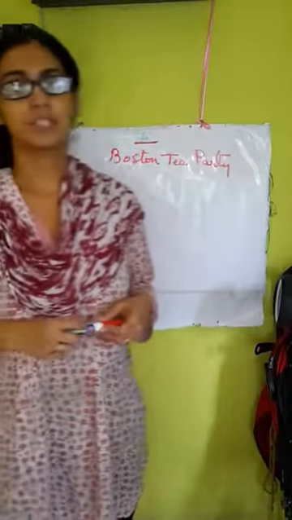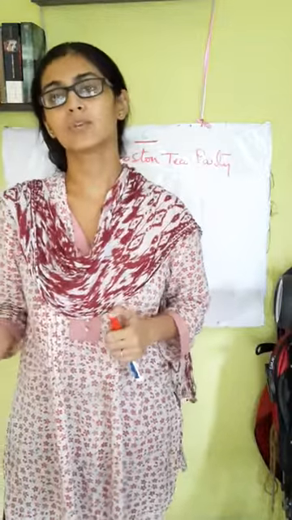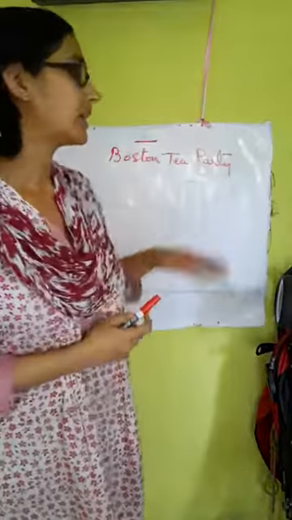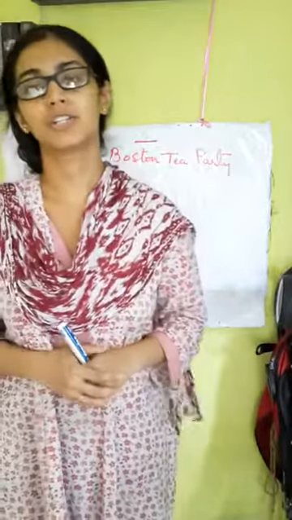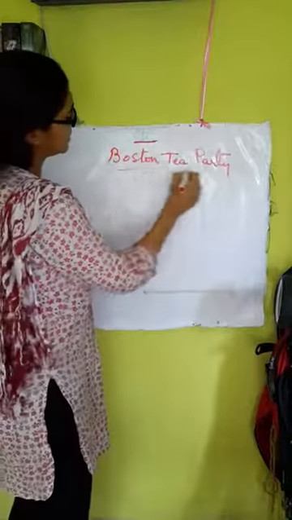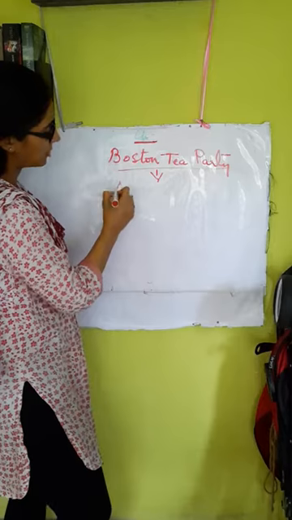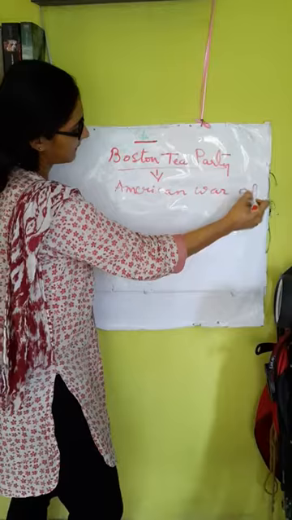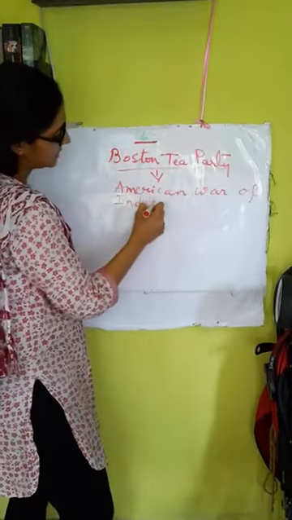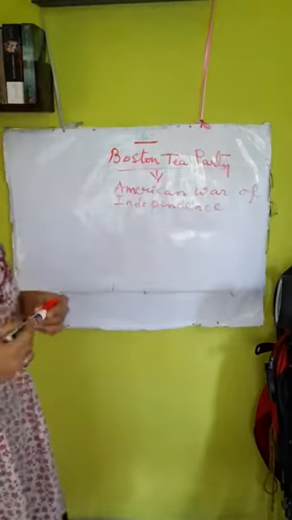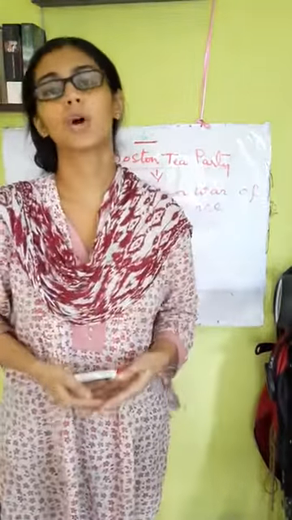So before doing the Boston Tea Party, we should first see the background which actually led to the Boston Tea Party. This event, the Boston Tea Party, is a very important event in the history of America. In American history, this is an important event, and this event actually is the main cause of the American War of Independence. Now we'll see how this incident took place in America.